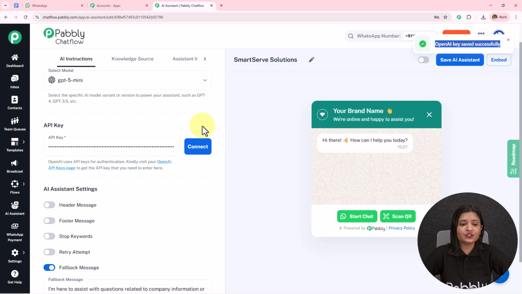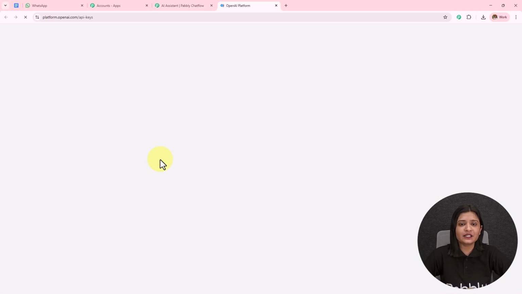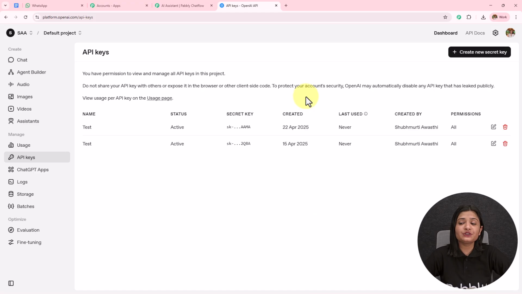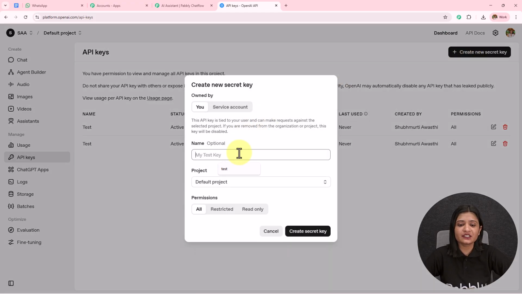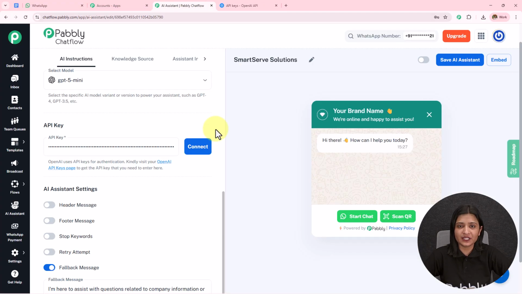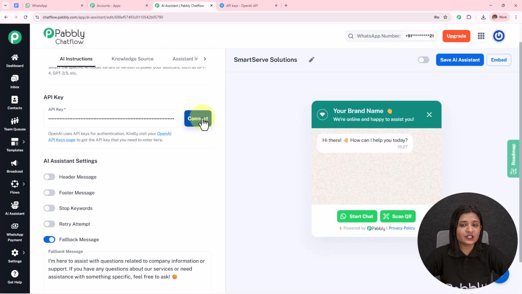Now if you want to create a new key, you simply have to click on this hyperlink and you will be landed towards the API keys page of OpenAI. To create a new token, you simply have to click on this create new secret key. First you have to provide the key name. So let's say the key is test, the project will be default project, the permissions will be all, and then you simply have to click on this create secret key. A new API token will be provided to you, which you need to copy and paste that over here. Now after adding this, you have to click on this connect.